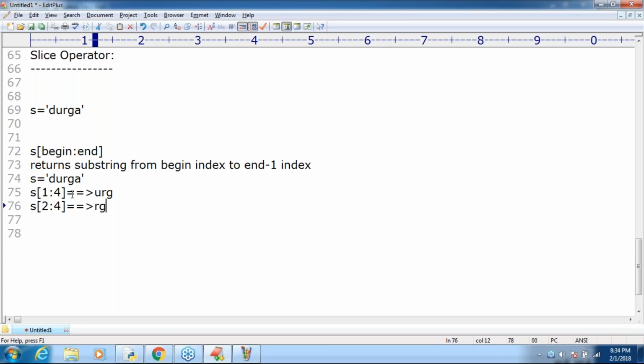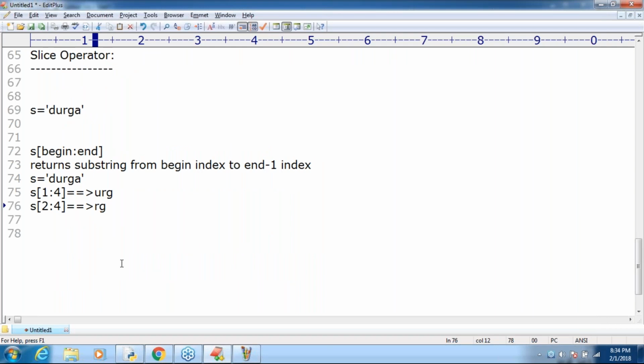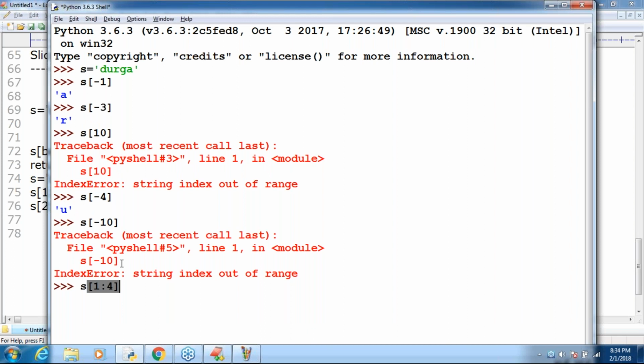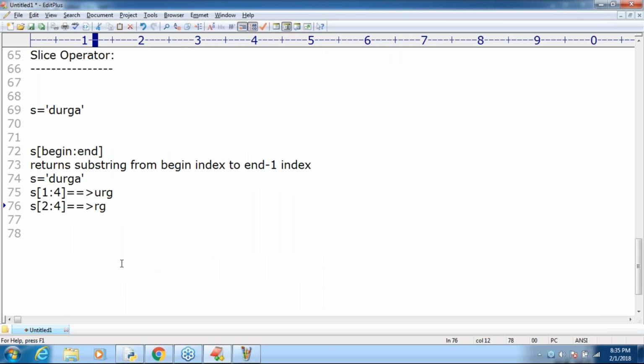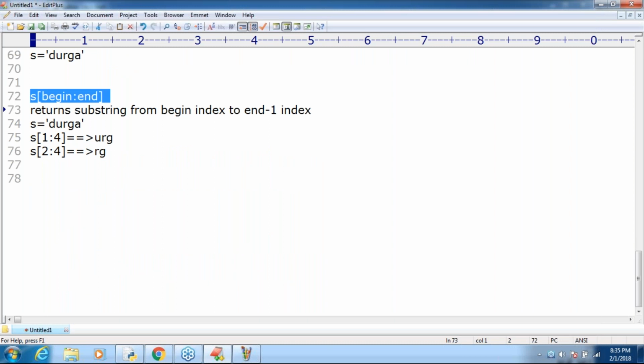Only 2 and 3. Let me show. The first one we checked was 1 to 4, and the answer was U, R, G, but not A. Remember that. With s[2:4] I'm taking, only R, G. I hope everyone is able to understand. Any explanation required? This is one syntax: s[begin:n] starts from the begin index to the n minus 1 index.